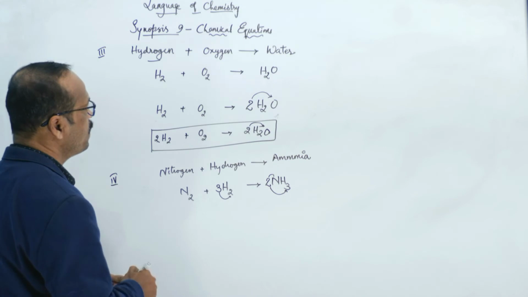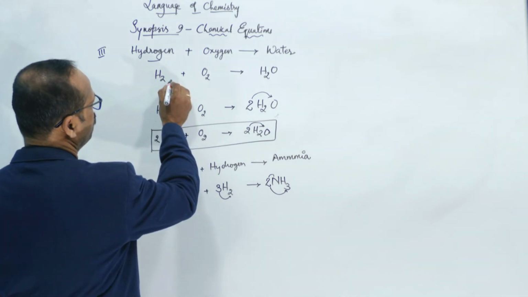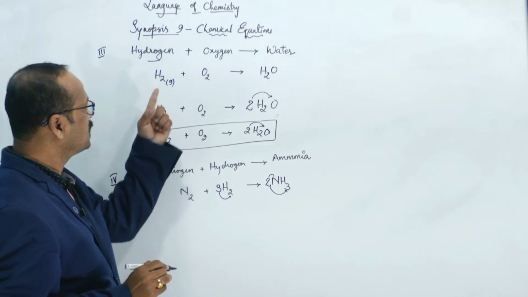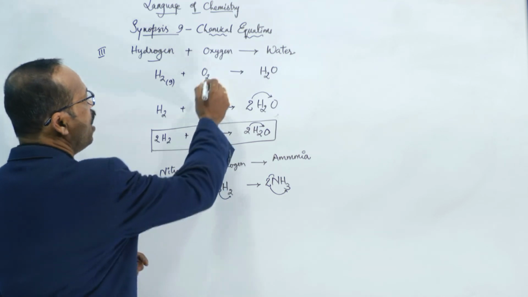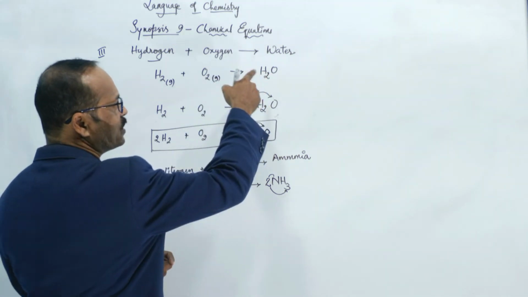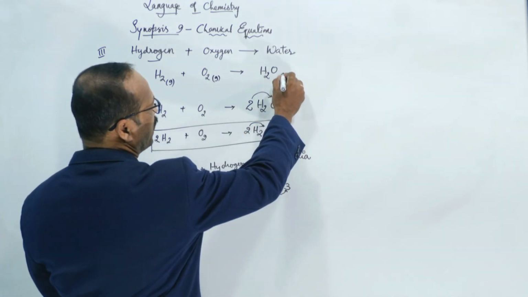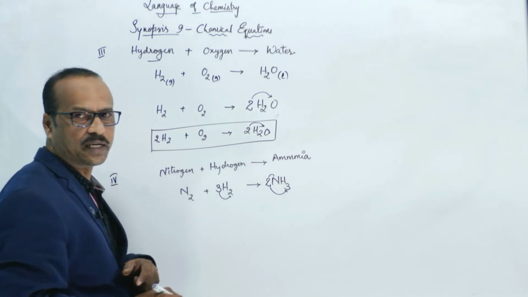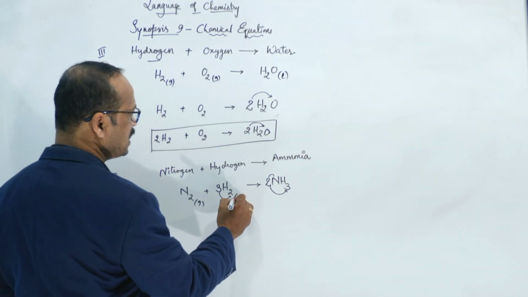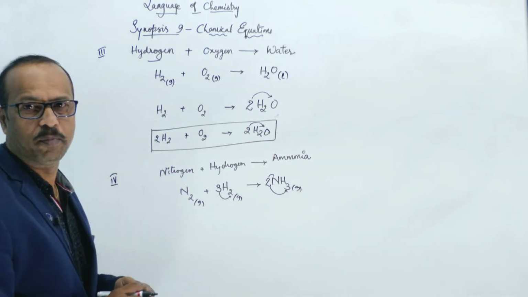For example, hydrogen is a gas. So what you have to do, just put G here. So you represent it like G. Oxygen, this also G. Here it forms water vapor. If it's liquid water, then you can write L for liquid. Nitrogen is a gas, hydrogen is a gas, and it forms ammonia, which is also a gas. If you write like this, it will be better.